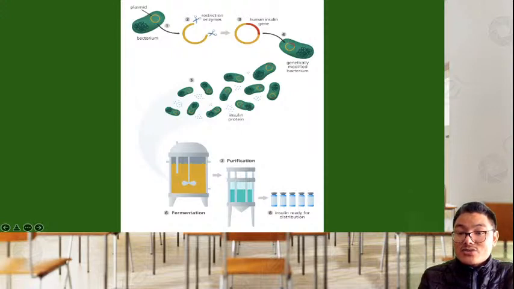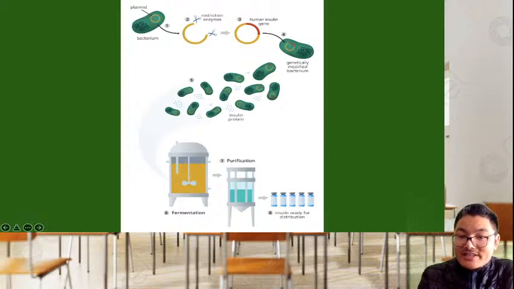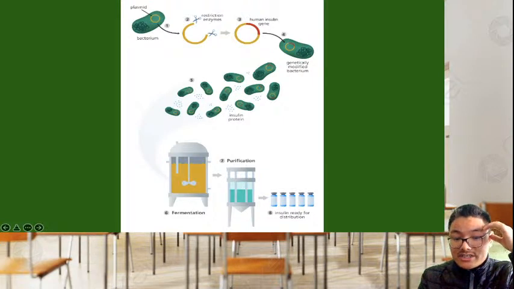The rDNA is introduced into the host bacteria, that is E. coli, which is a genetically modified bacterium. These bacteria undergo cell division in large tanks called bioreactors or fermenters, and there is also production of insulin protein by the insulin gene in these bacteria. And at last there is downstream processing, where the insulin is purified or extracted, and it is now ready for distribution, marketing and use in hospitals.